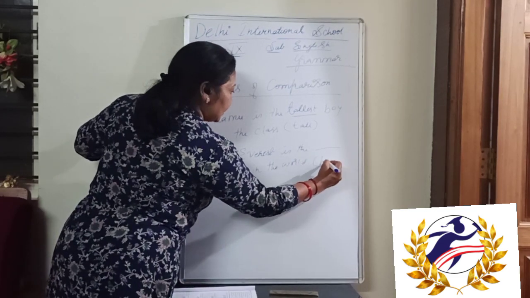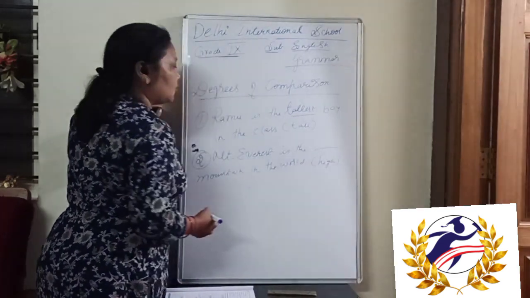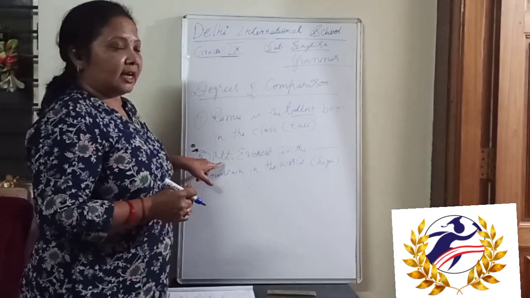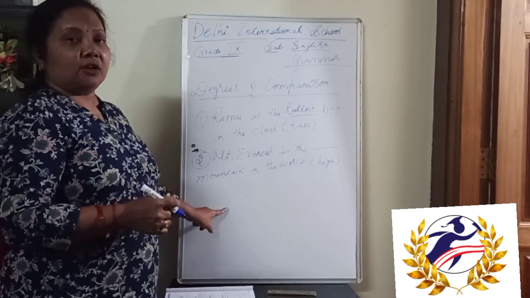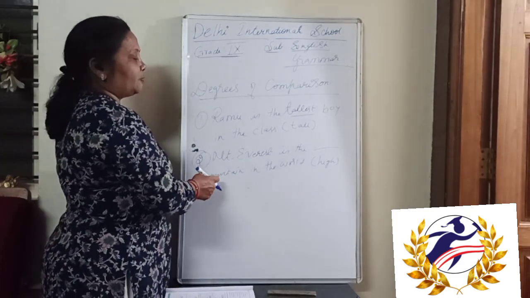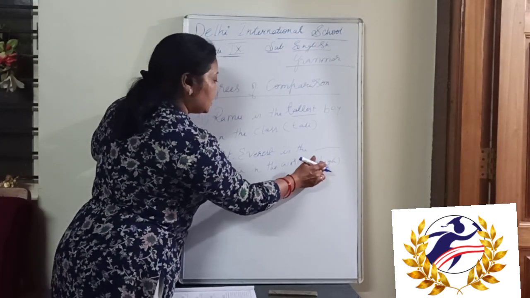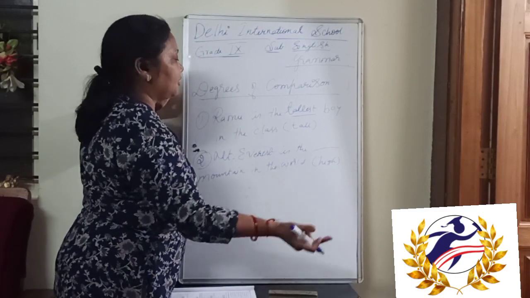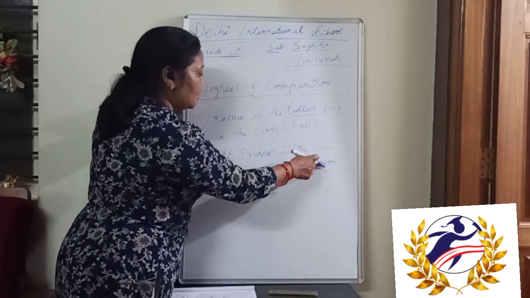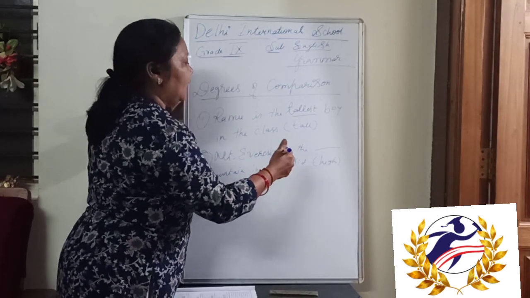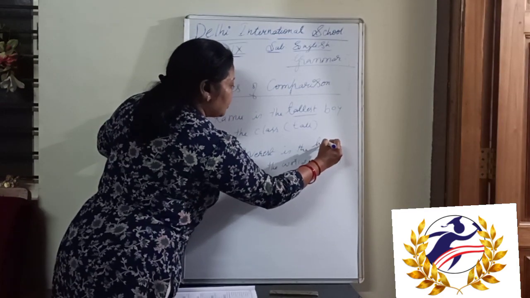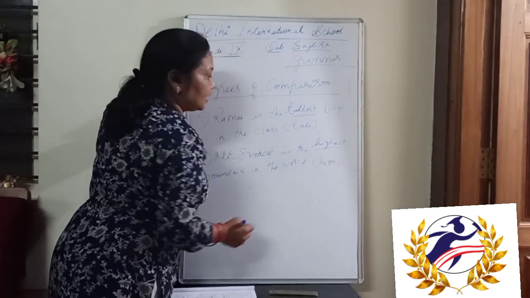Here again they have given "the", so it is well understood that the sentence is in the superlative degree. So you need to change this word high into the superlative degree. High is positive, higher, if you add "er", is comparative, and highest becomes the superlative degree.